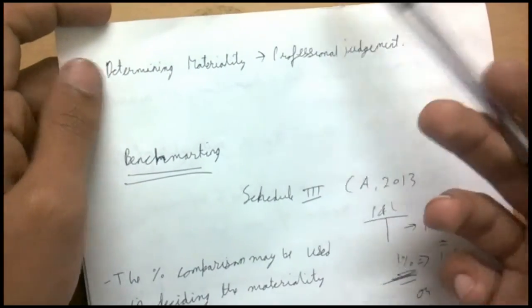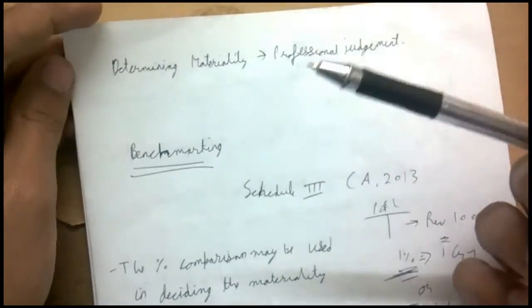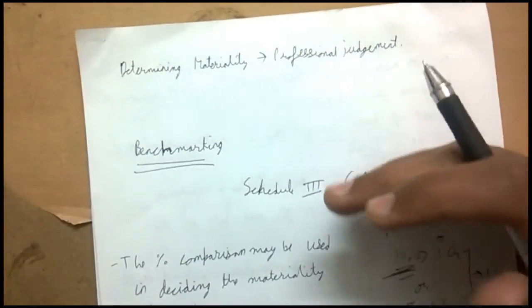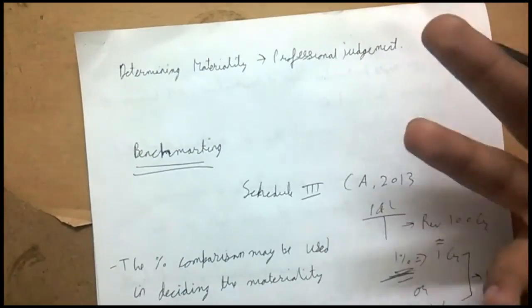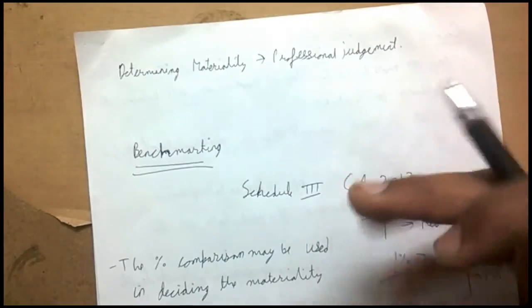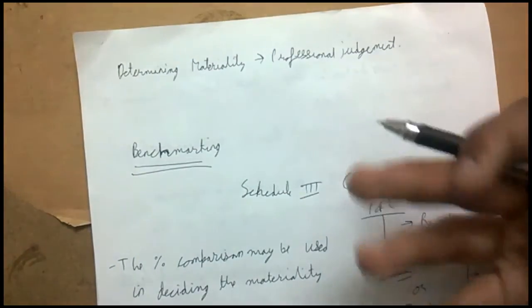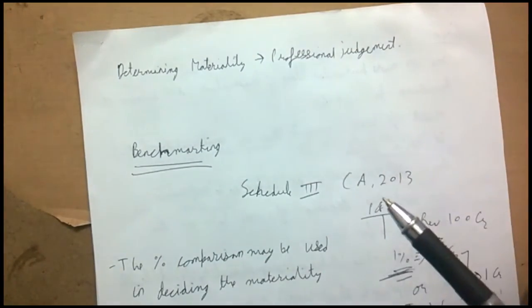He's going to use his experience, because if he audited the same client the last time, he would have some experience that there could be fraud in these things, etc. So he would keep the materiality level at a lower level, and he would know what areas to audit, what not to audit, etc. So he would use his professional judgment, that is his experience, technical knowledge, his skills, etc., while determining the materiality. Then we have a concept of benchmarking.